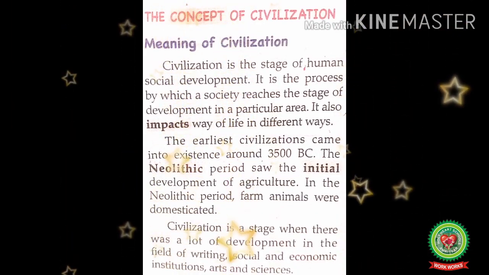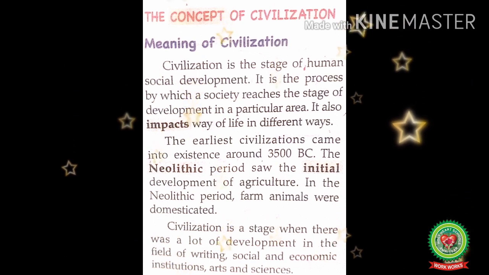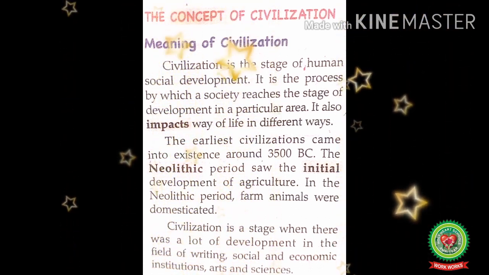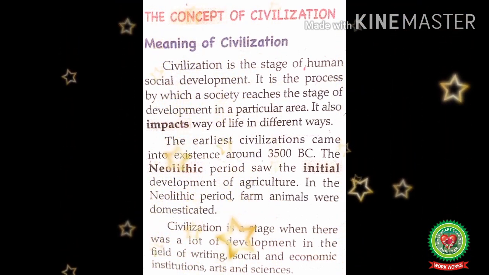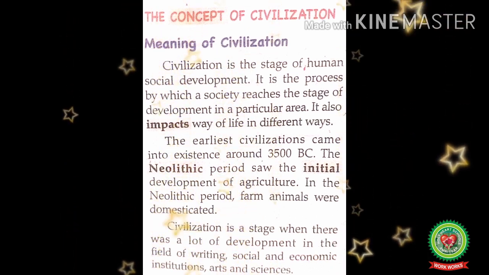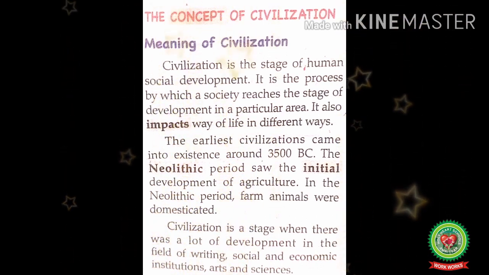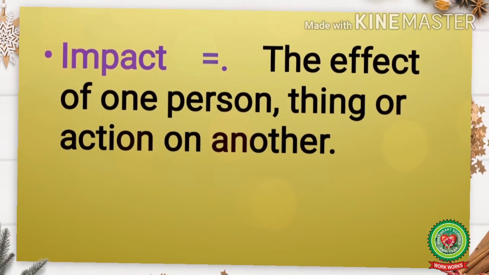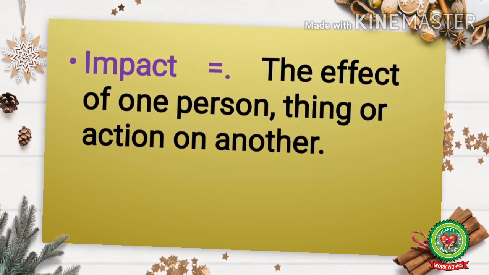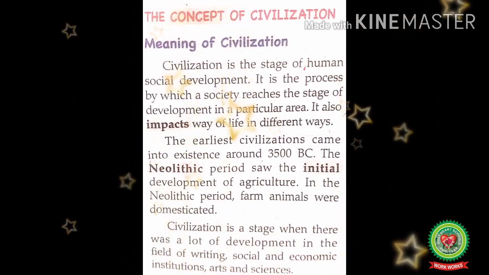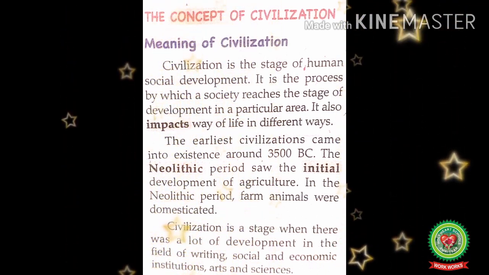Now let's read further. The concept of civilization. Meaning of civilization. Civilization is the stage of human social development. So students, mark this line. This is the definition of civilization which we have read earlier. It is the process by which a society reaches the stage of development in a particular area. It also impacts way of life in different ways. Impact means the effect of one person, thing or action on another. So students, civilization is the process of development in stages which shows effect in every field of life.